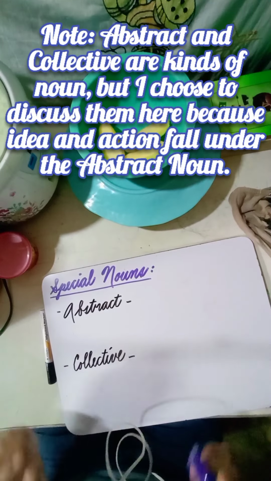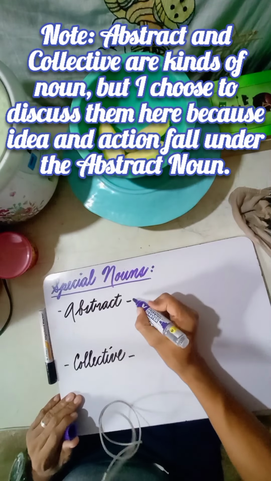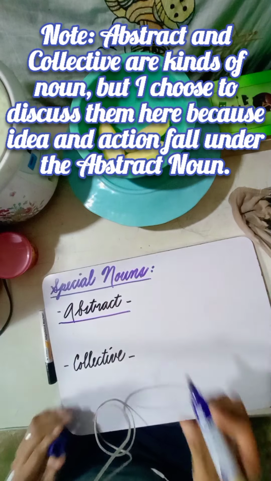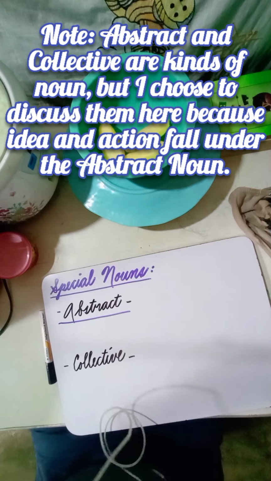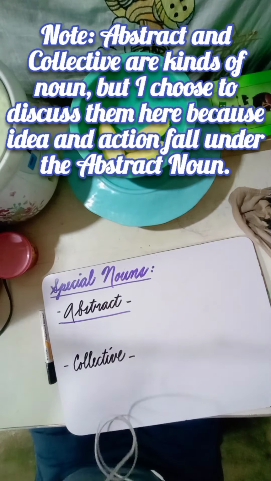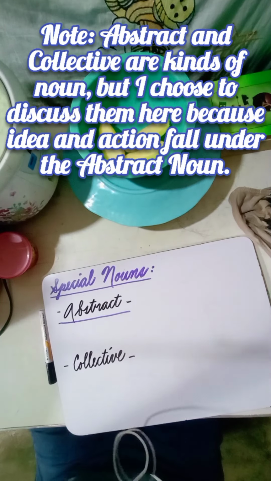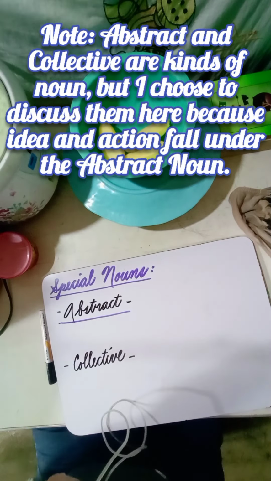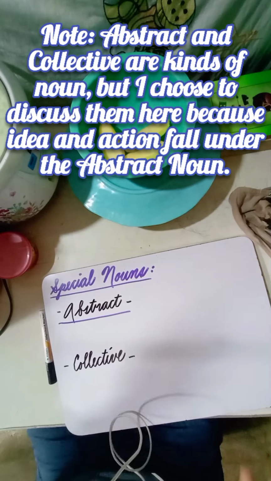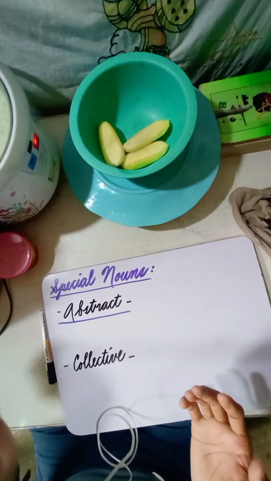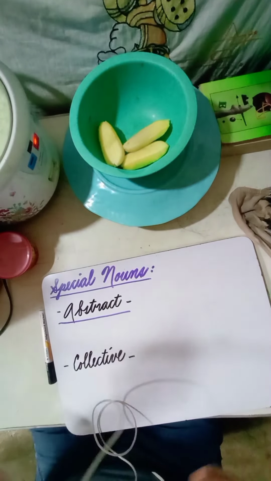So the first one is abstract. When we say abstract, we may relate it with the word imaginary, something which exists only in our imagination, right? Because there is no body, you cannot see that and you cannot touch that.